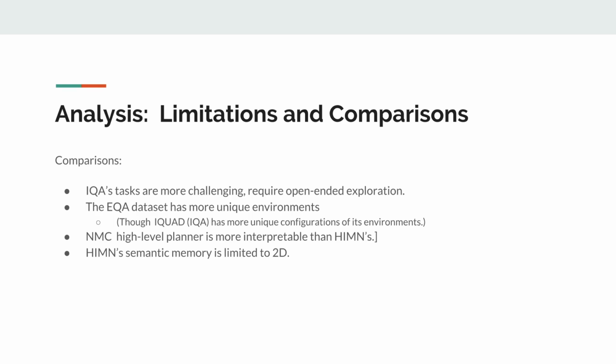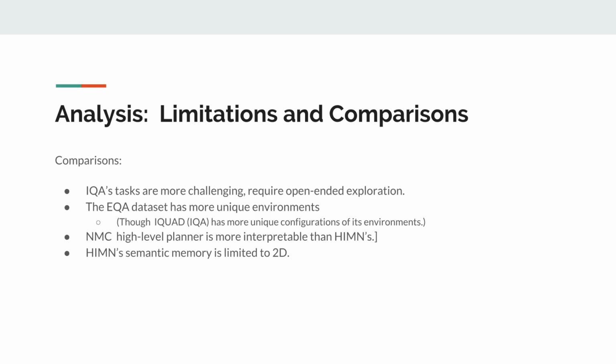IQA's counting task requires an agent to undertake an open-ended exploration of its environment until it's satisfied that it's found all instances of the desired object. IQA's AI2Thor-based environment allows for interaction, which further complicates actions and tasks. NMC's high-level planner is also more interpretable than HIMN's. Compare NMC's subtasks, exit room, find room, etc., to HIMN's, which is, navigate to a target coordinate relative to the current location. However, it remains to be seen whether NMC's approach can scale to more challenging tasks.